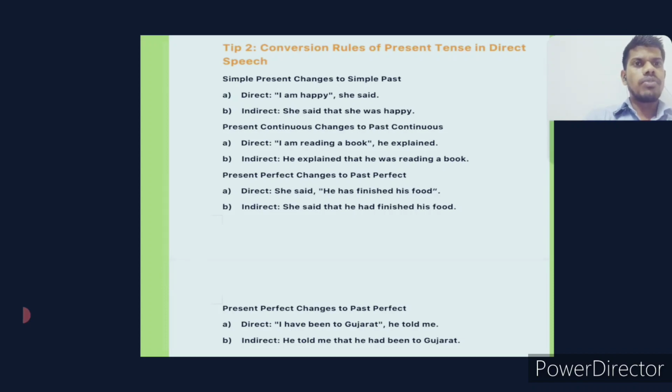All those were examples for present continuous. Then present perfect changes to past perfect. Direct: she said, "He has finished his food."